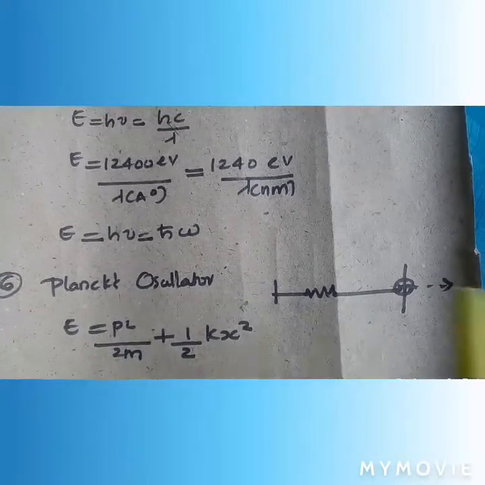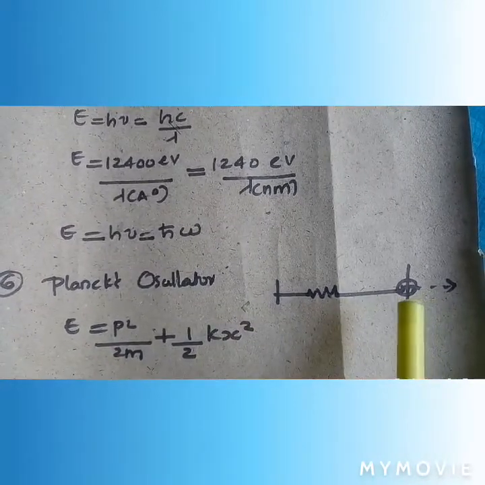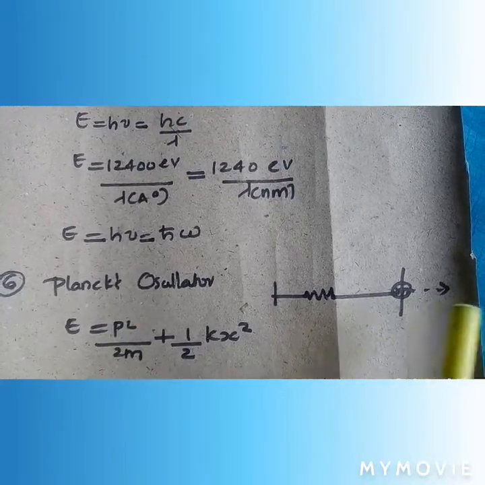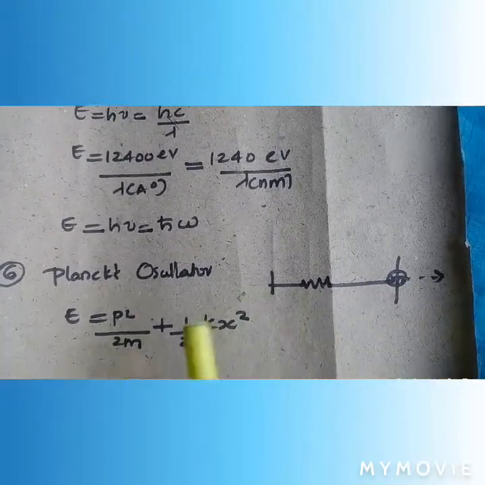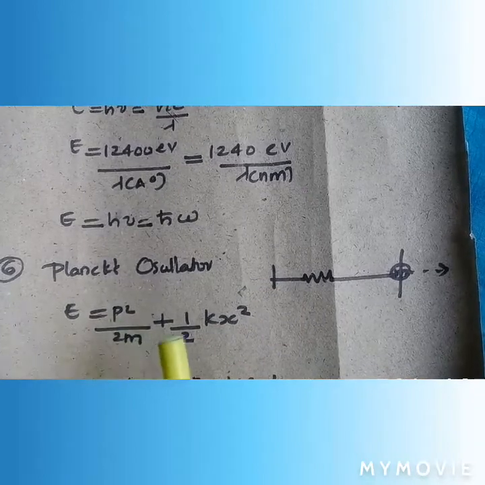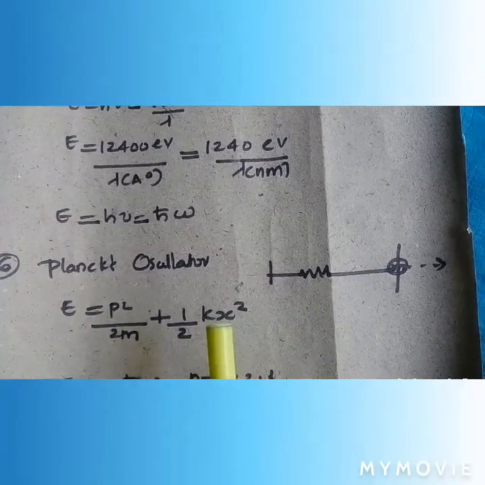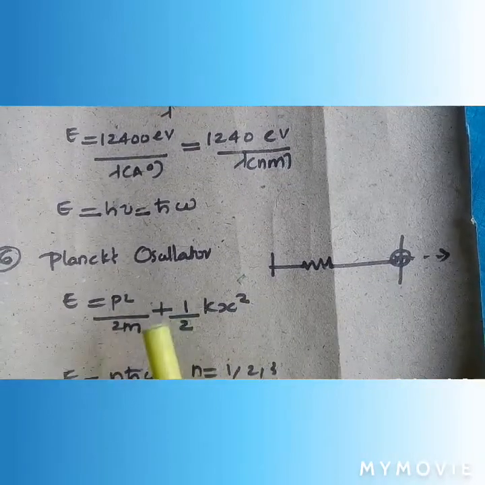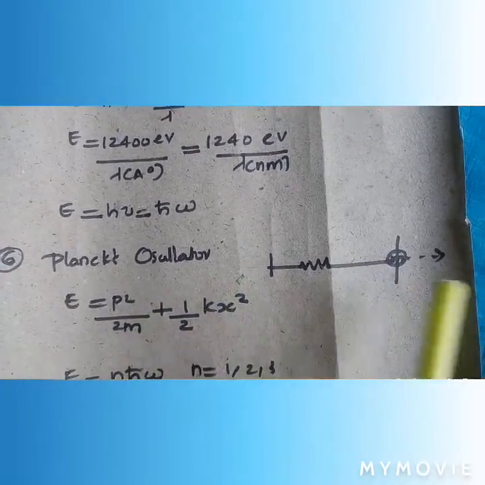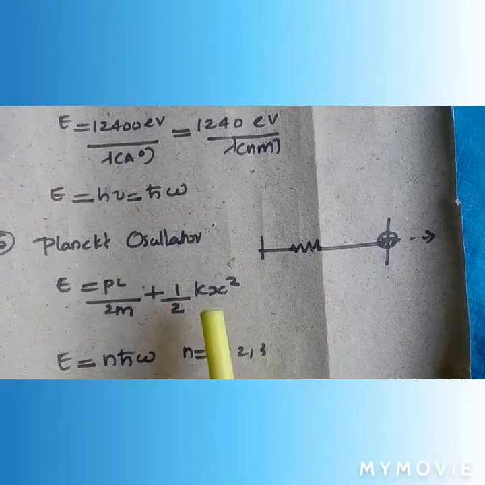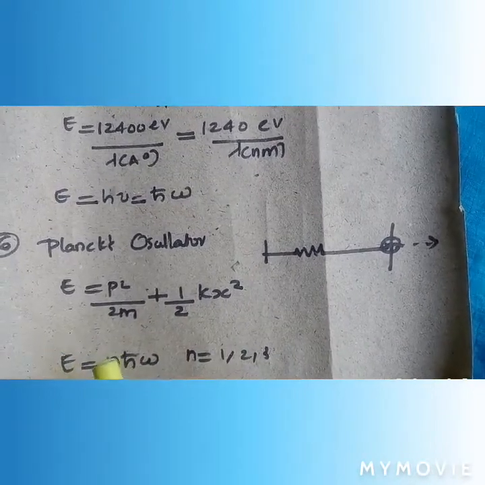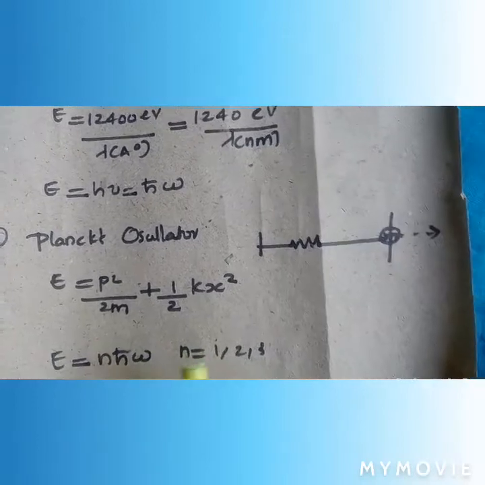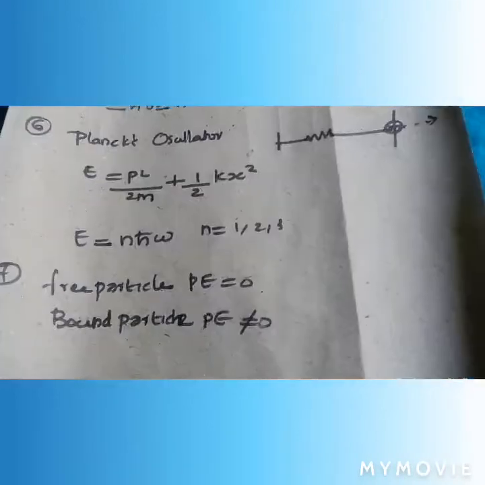In Planck's oscillator, we know that there is a mass which oscillates a distance x. So E equals p square by 2m plus half k x square. K is the spring constant, m is the mass of that body, p is the momentum, and x is the extension. And the energy of Planck's oscillator equals n h cross omega, where n equals 1, 2, 3, etc.